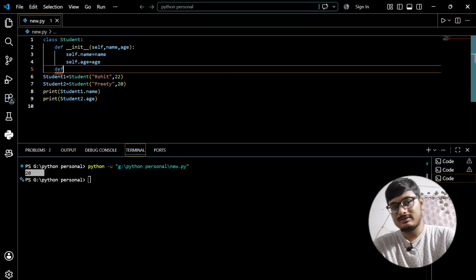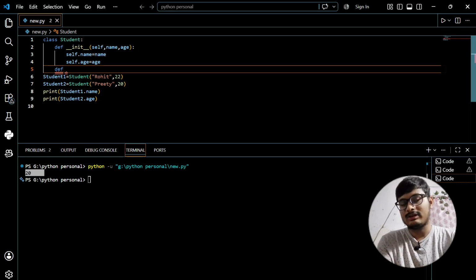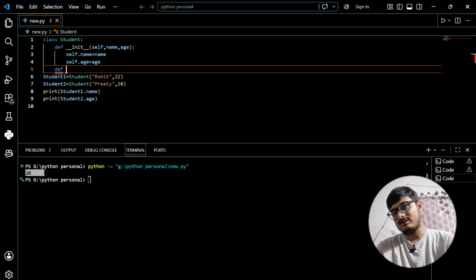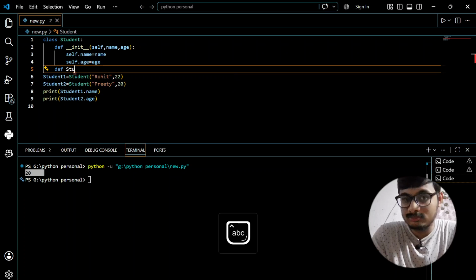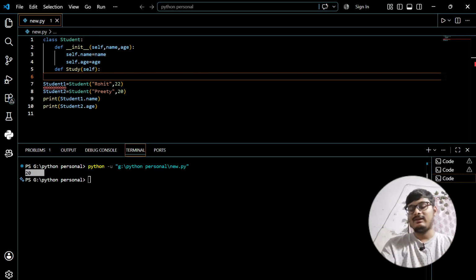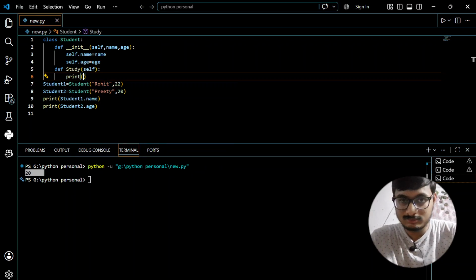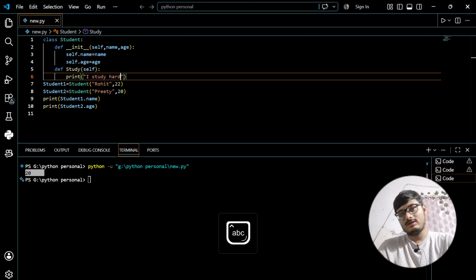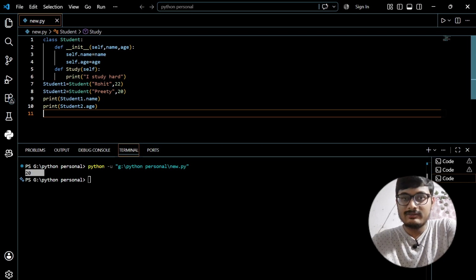Suppose I'm creating a method. Since it belongs to the student class, def, let us give it a name. Suppose I'm giving the method the name study. Then I write self, colon and enter. Then I'll just print, I study hard. So this is what I am printing right now.